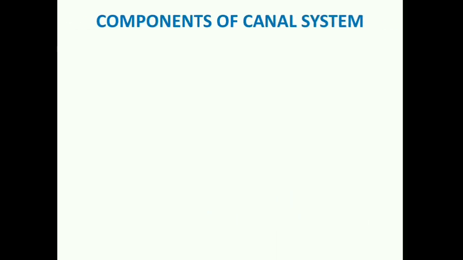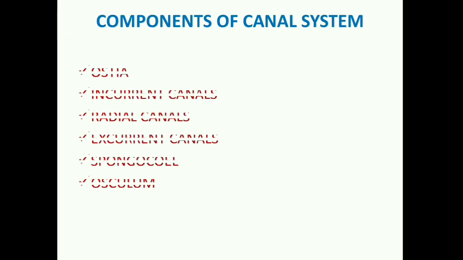So first of all, let's talk about what are the components of canal system. Basically, canal system is made up of ostia. There are canals present in the body: incurrent canals, radial canals, excurrent canals, a spacious cavity in the center, spongocoel, and an opening at the top, called osculum. So these are basic components.